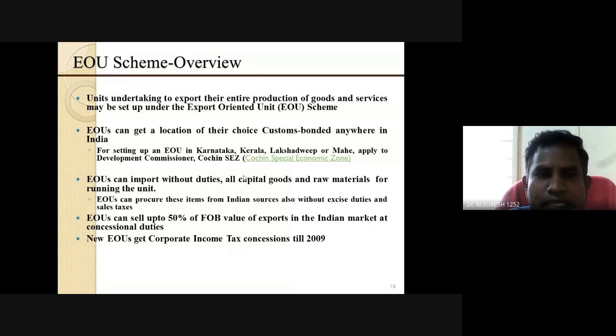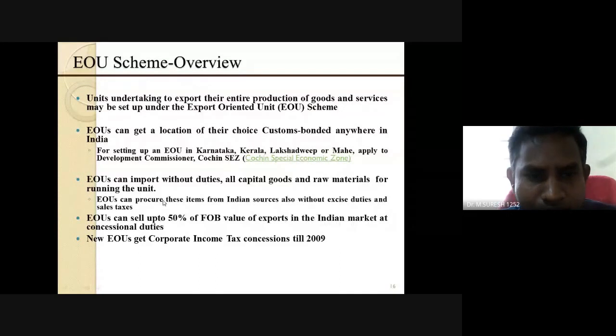For setting up an EOU in states like Karnataka, Kerala, Lakshadweep and Mahe, apply to the Development Commissioner, Cochin SEZ. That means you should know what SEZ, the Cochin Special Economic Zone, is. That is the main factor used to set up this EOU scheme also.